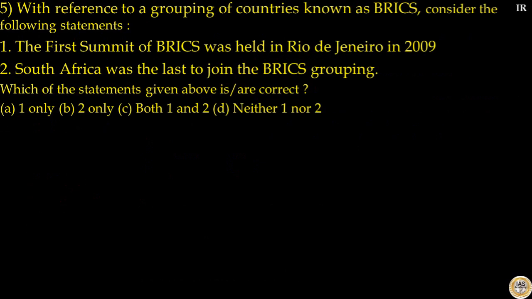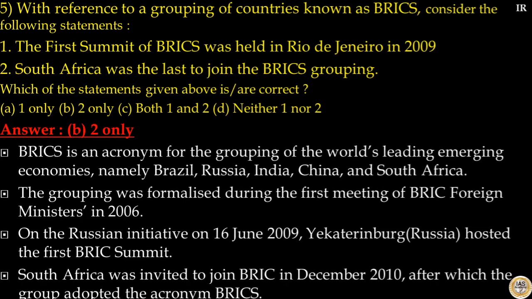Question number 5. With reference to a grouping of countries known as BRICS, consider the following statements. The first summit of BRICS was held in Rio de Janeiro in 2009. That is incorrect. It was held in Russia. South Africa was the last to join the BRICS grouping. That is correct. Which of the statements given above is or are correct? The answer to this question is option B. Statement 2 only is correct.